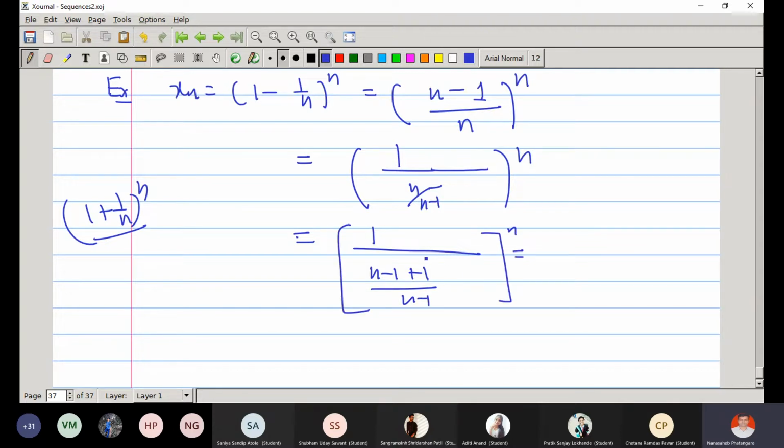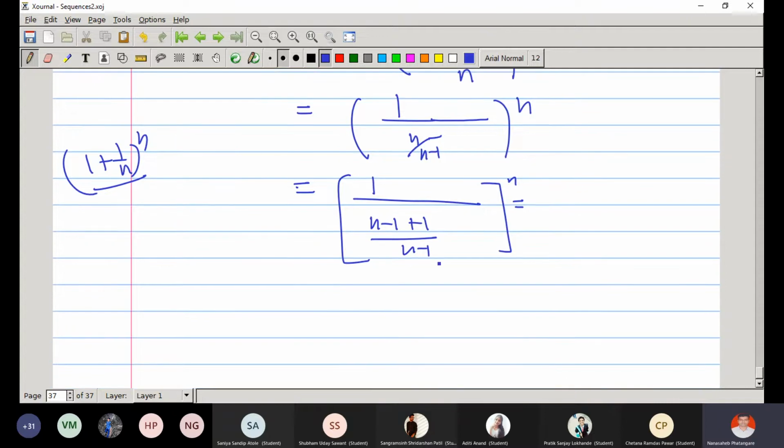Correct? You just correct me if I am writing anything wrong. Okay, what is the denominator? The denominator is n minus 1 plus 1. Again I will split. So 1 plus 1 upon n minus 1 whole raised to n.